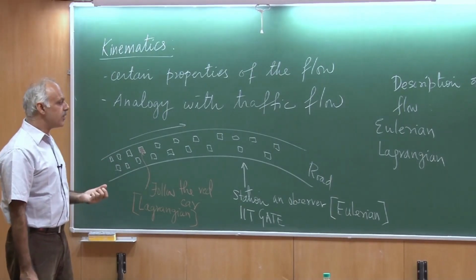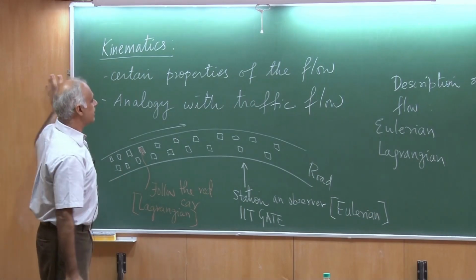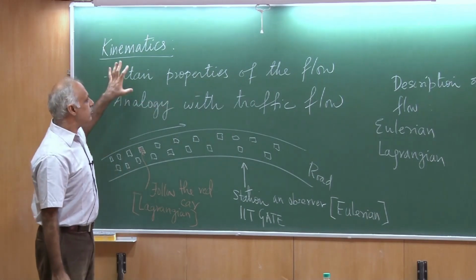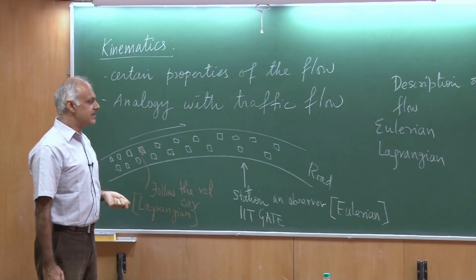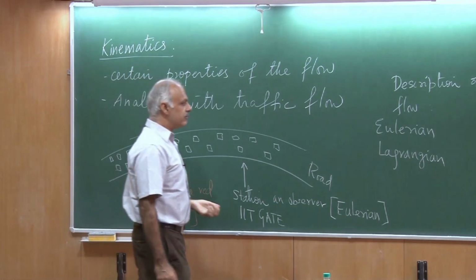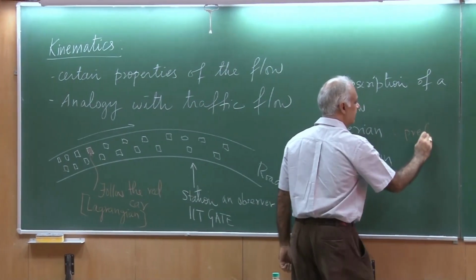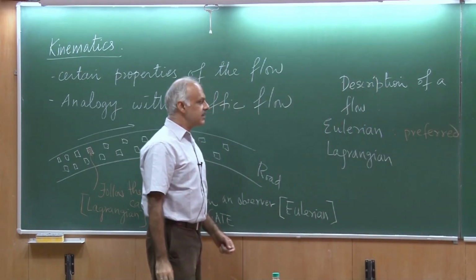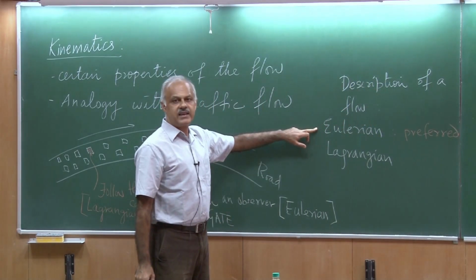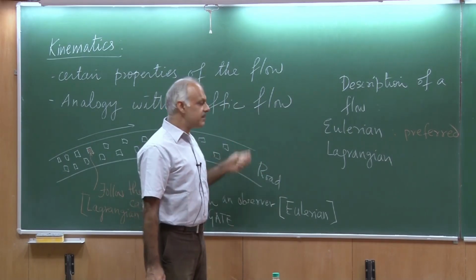If I was talking about a flow on this two-dimensional plane, then to follow each and every fluid element just looks impossible. So in fluid mechanics, this is the preferred description, in the sense we station ourselves at a certain location and then look at the fluid elements that pass by.